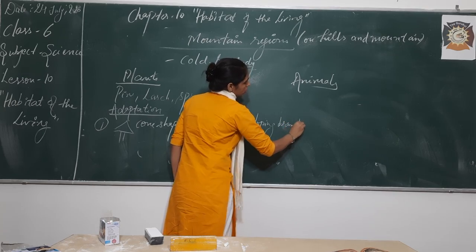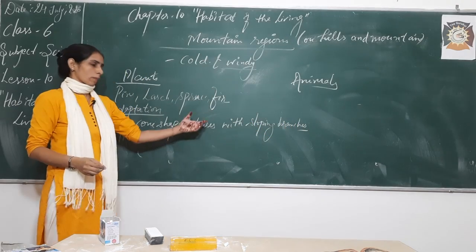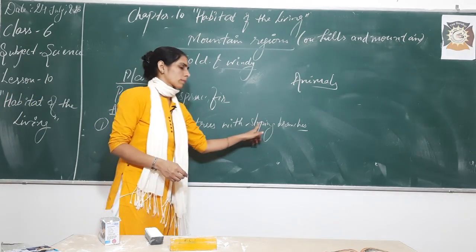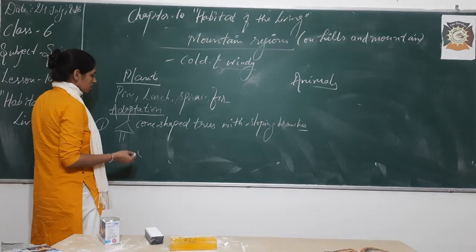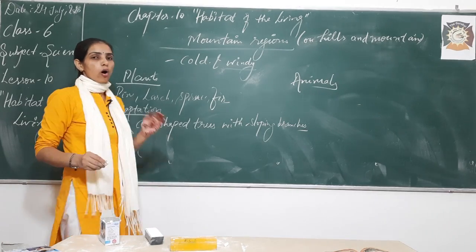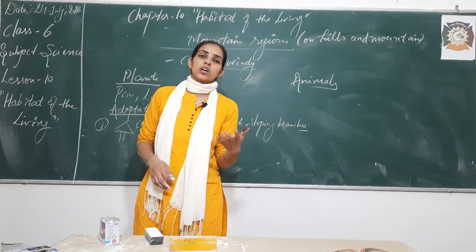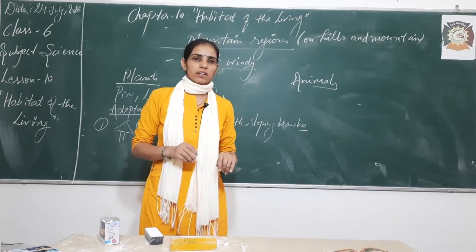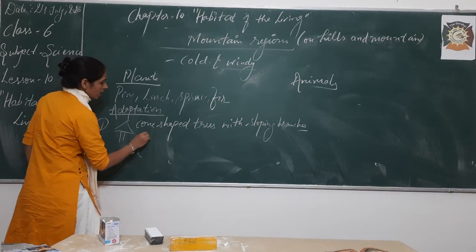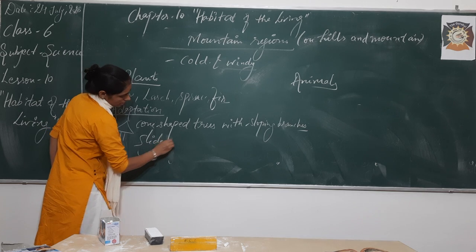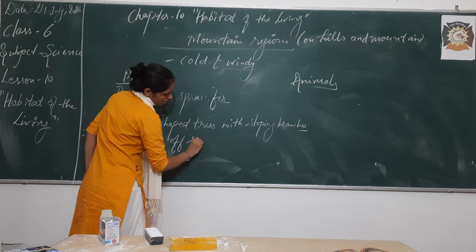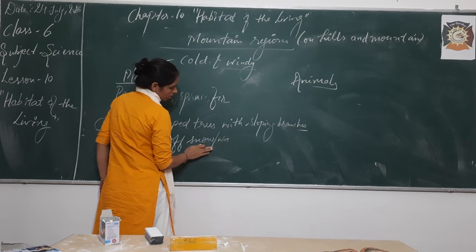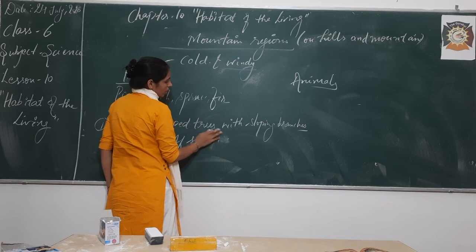Now what is the use of these cone-shaped trees and sloping branches? Actually, this cone shape and these sloping branches help the trees to slide off extra water or snowfall so that it can prevent itself from rotting, right? So we can say it helps them to slide off snow. You can just say snow, because we are talking about mountain regions.